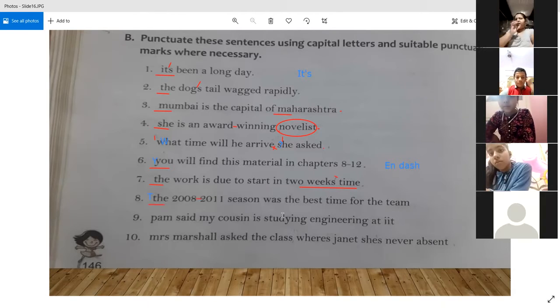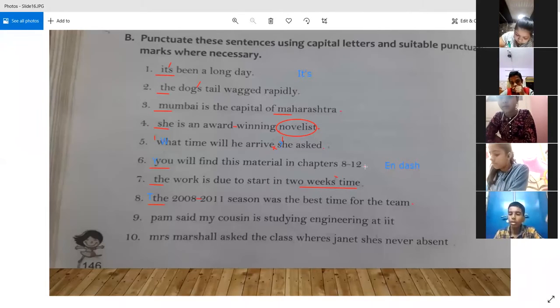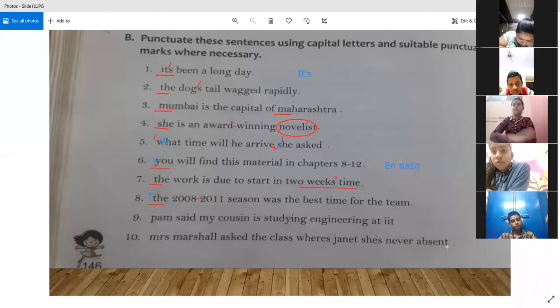Yes, then, so the season was the best time for the team. So then there will be a full stop. Yes, at the end there will be a full stop to end the sentence. So a full stop is required in mostly all the sentences. Actually, we failed to discuss over here also a full stop was required, over here also a full stop was required. It was not there. So after every sentence, we have to put a full stop.